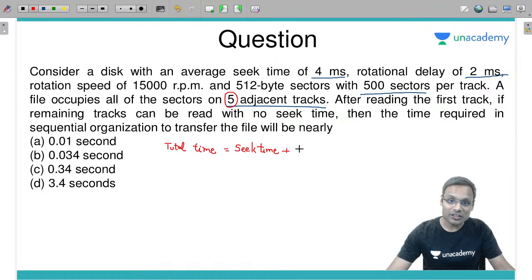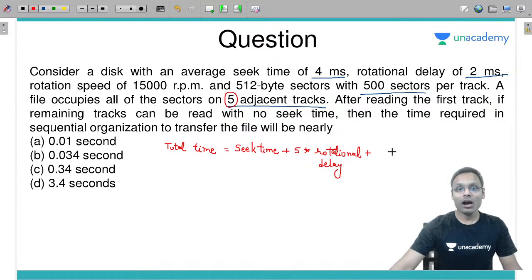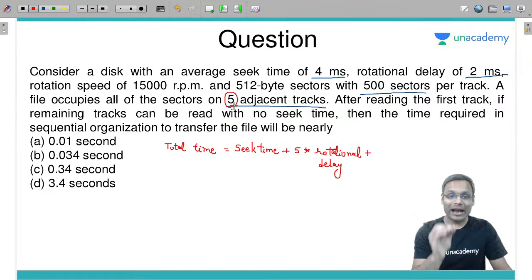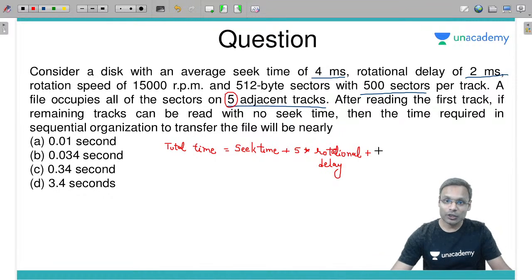If 5 tracks are to be transferred, then rotational delay will be required 5 times. So rotational delay is 5 times, plus transfer time. How many tracks are you transferring? 5. Among those 5 tracks, how many sectors are you transferring? 2500 sectors.